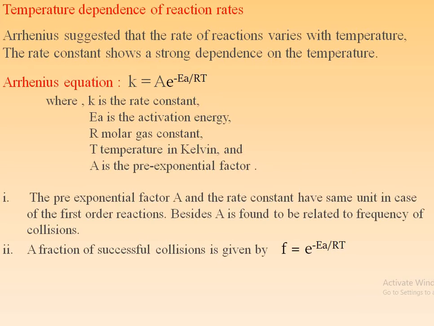Besides, A is found to be related to the frequency of the collisions. This A, the frequency factor or the pre-exponential factor, depends on the frequency of the collisions.